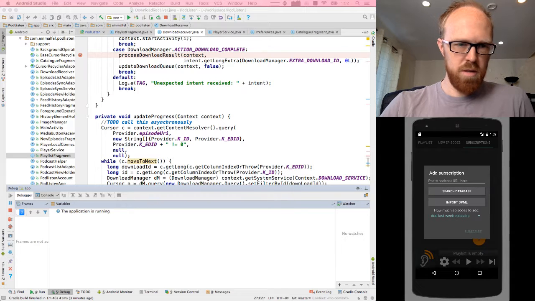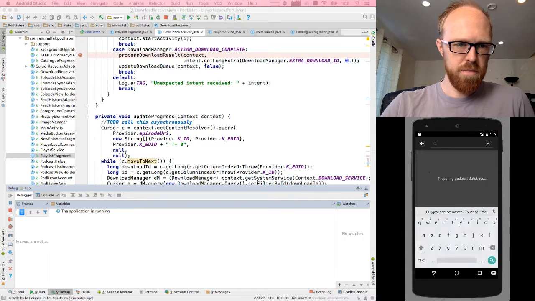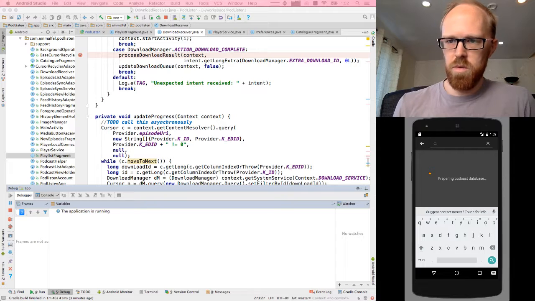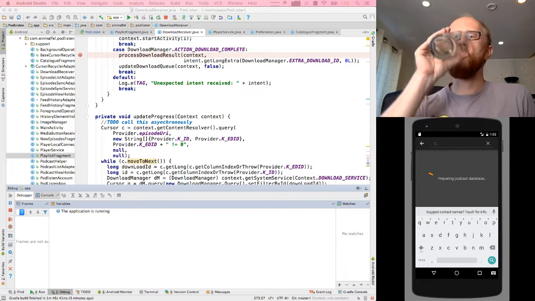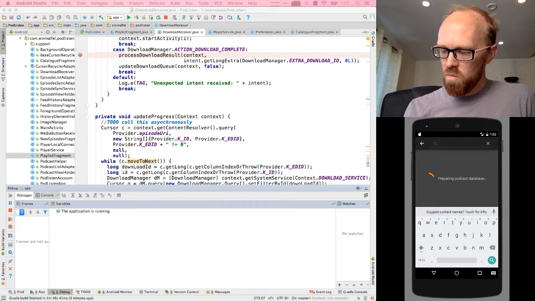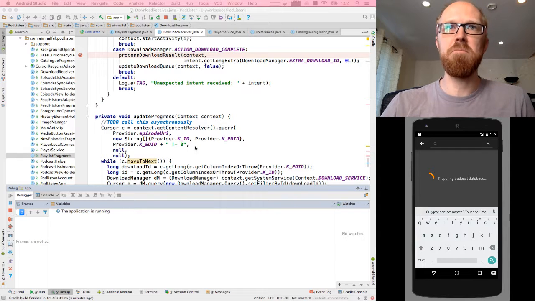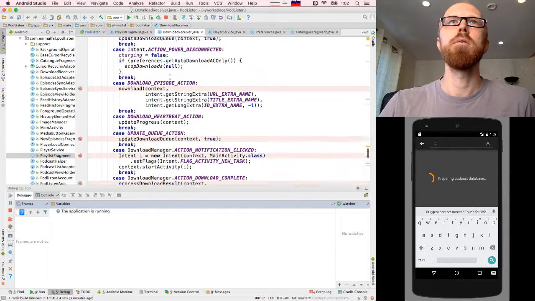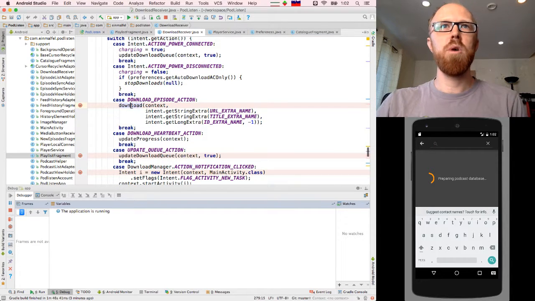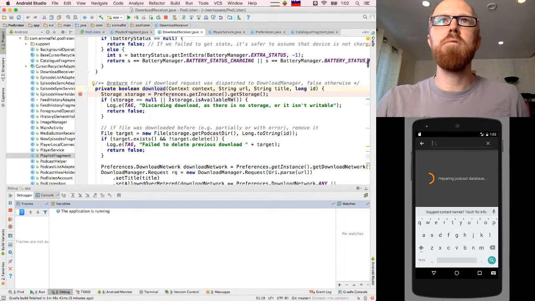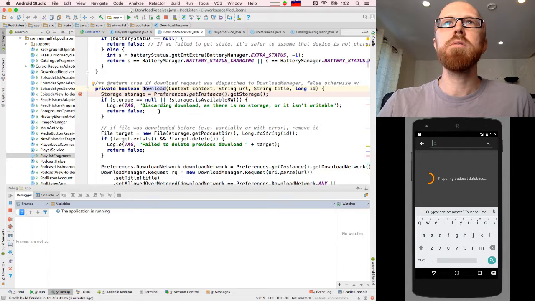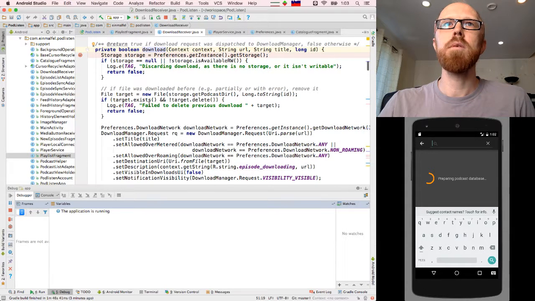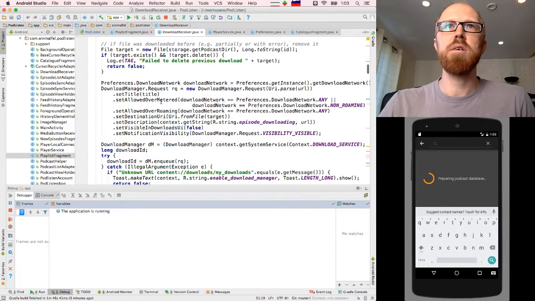So let's go into the podcast search. We will let it prepare the database. And meanwhile, we can start looking in the download function about what happens. Okay, deletes an old download when it restarts. That's nice.